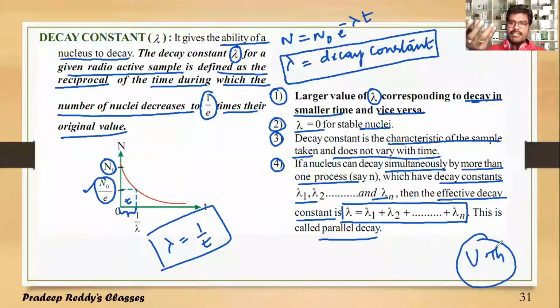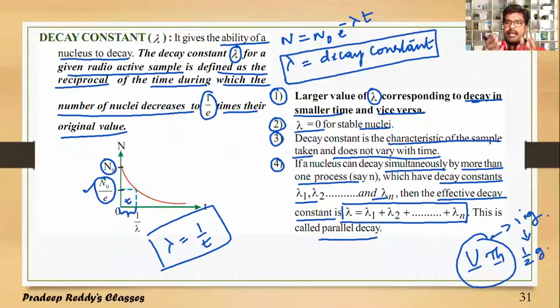These two are combined in one sample. Like this is 1 gram. 1 gram contains uranium as well as thorium nucleus. 1 gram is decayed to half gram after some instant of time. Now this disintegration does not depend only on the lambda value of uranium, it also depends on the lambda value of thorium. Such decay is called parallel decay.